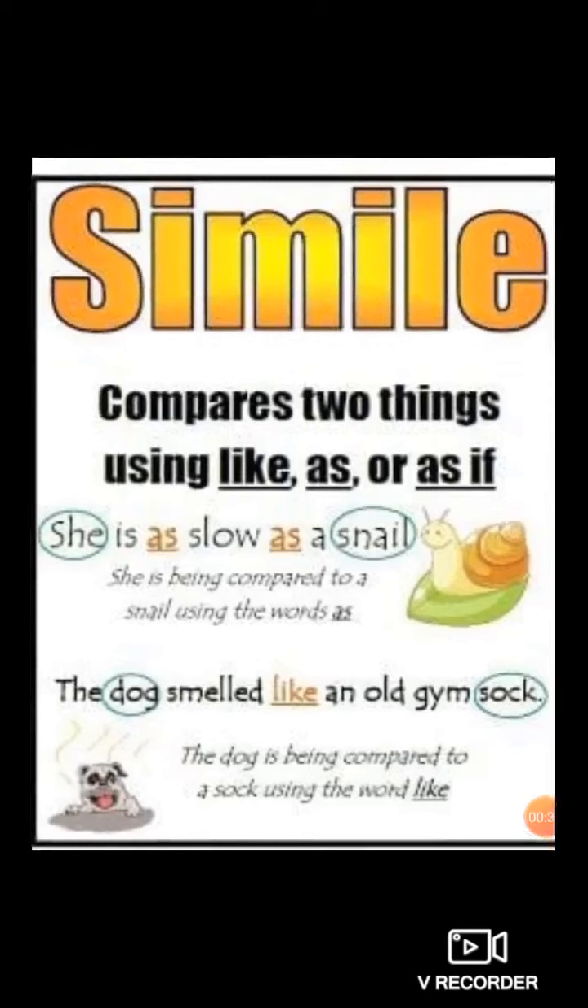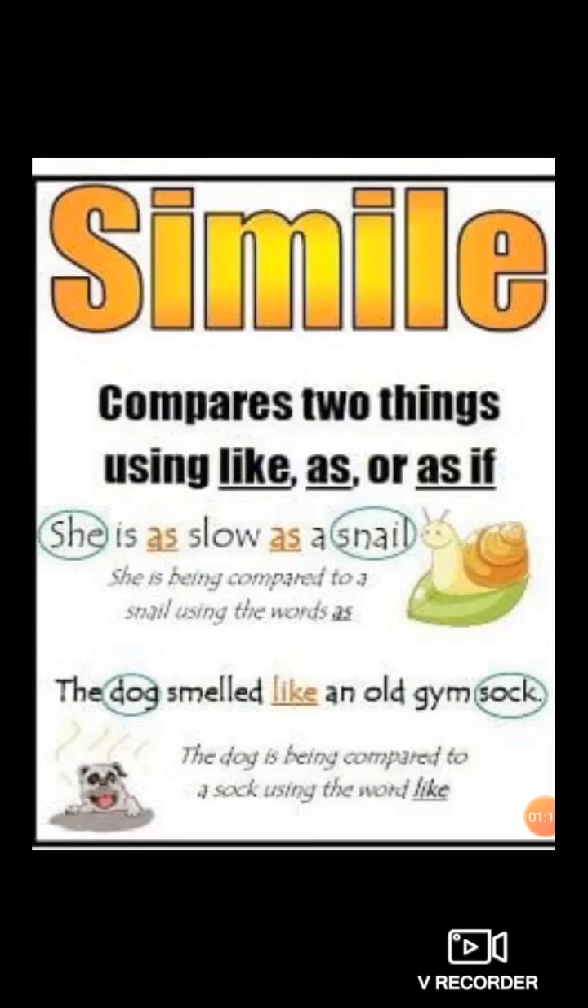She is as slow as a snail. I repeat, she is as slow as a snail. Now, she is being compared to a snail using the word as. Yes or no? To identify this simile, which words are used? As. So, she is compared to a snail, and to show the direct comparison, which word is used here? As. Very good.